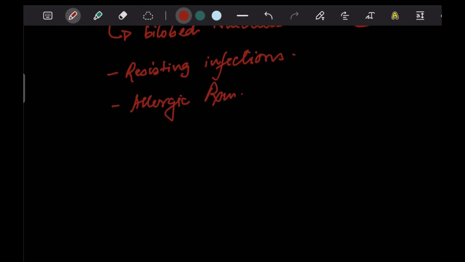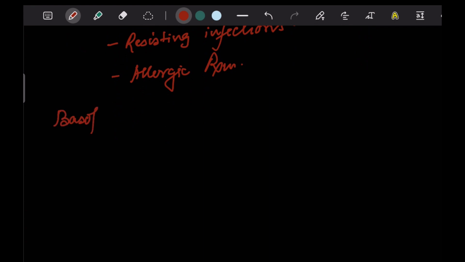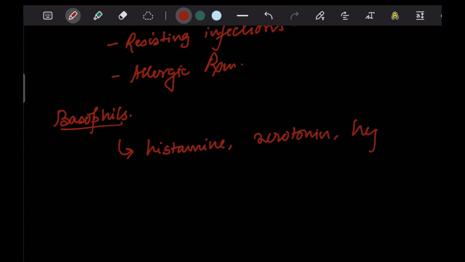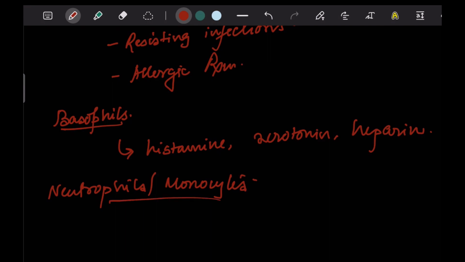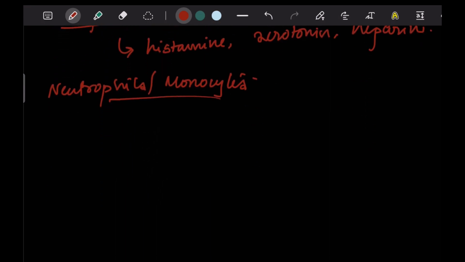Fine. Now, getting back to basophils. Basophils are found in case of some inflammatory reactions, and they secrete molecules like histamine, serotonin, and heparin. Talking about neutrophils and monocytes, these have almost similar functions. That is, they are phagocytic in nature, and once there is any foreign body inside the body, these neutrophils and monocytes destroy the foreign organisms entering into the body.